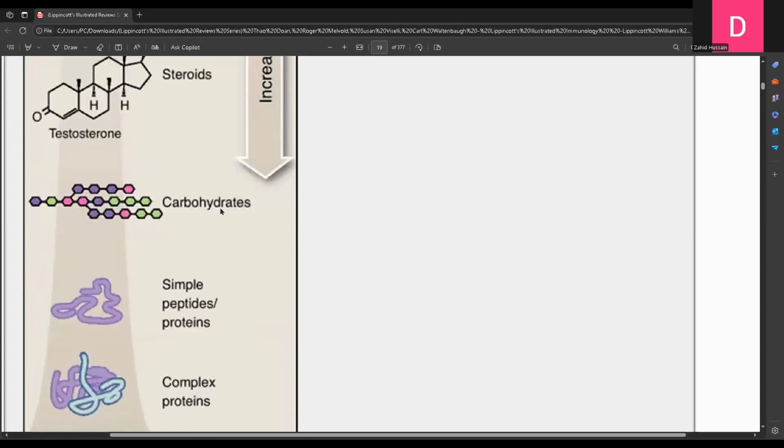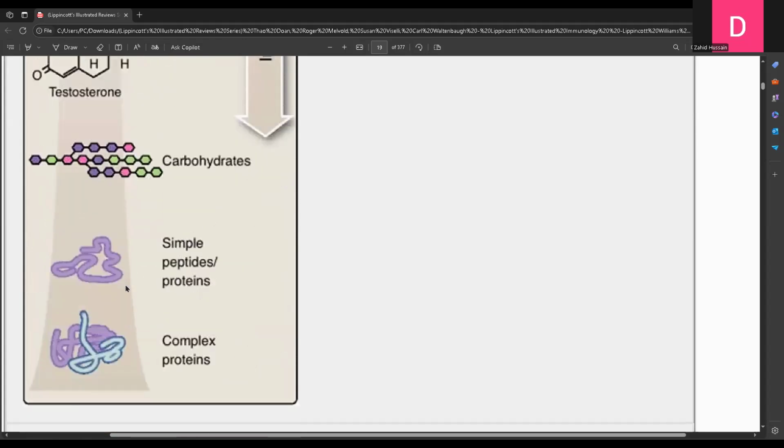So here you can see that simple peptides and proteins are less immunogenic, while the complex proteins and peptides are more immunogenic. So complexity means, for example, there can be some proteins, for example collagen, that is just made up of 3 amino acids, repetition of 3 amino acids, glycine, proline, hydroxyproline, glycine, proline, hydroxyproline.